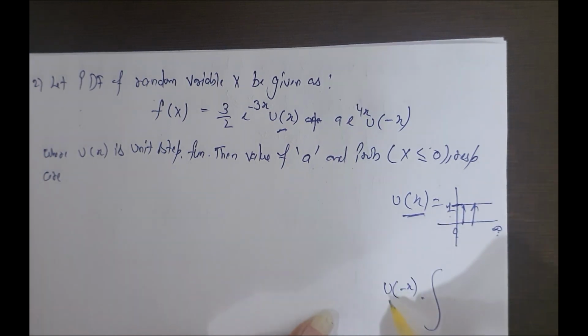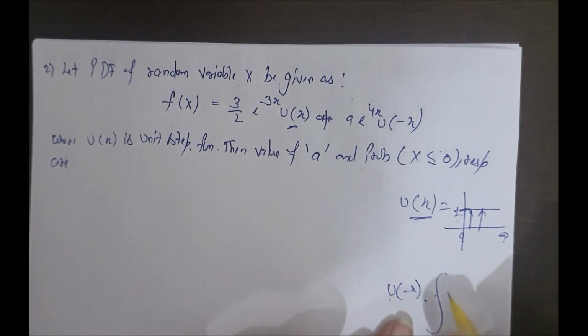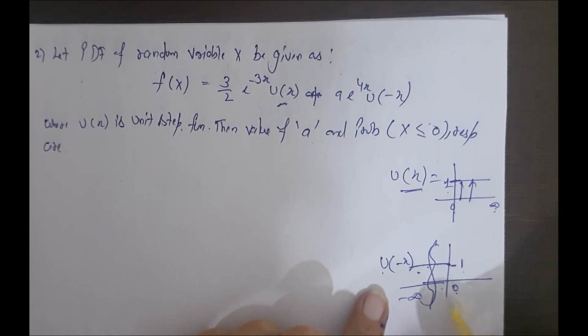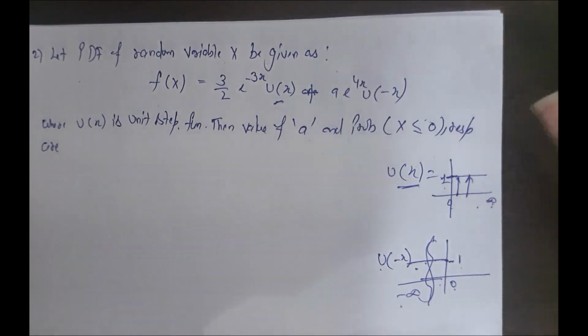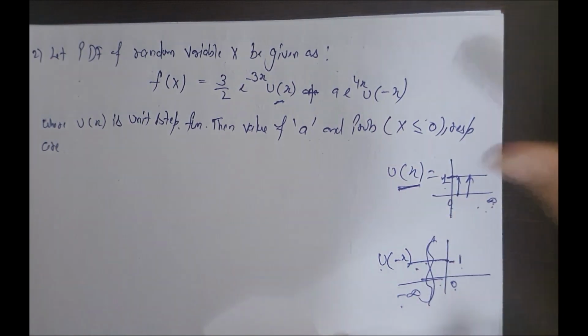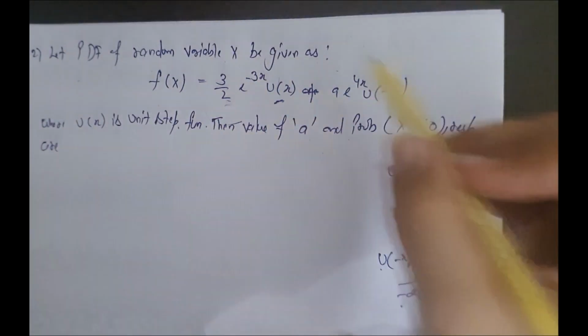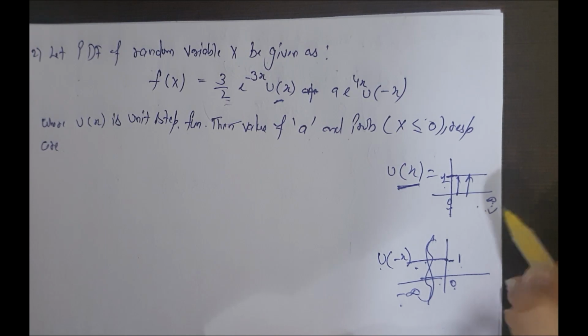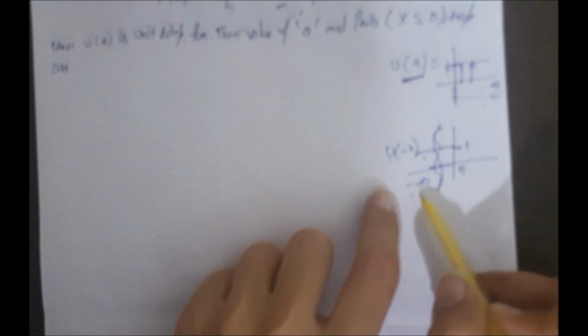This is u(x). What is u(minus x)? That is 1 from 0 to minus infinity. Here the only thing we have to concentrate on is that u(x) is 1 from 0 to infinity, and u(minus x) means limits from minus infinity to 0.